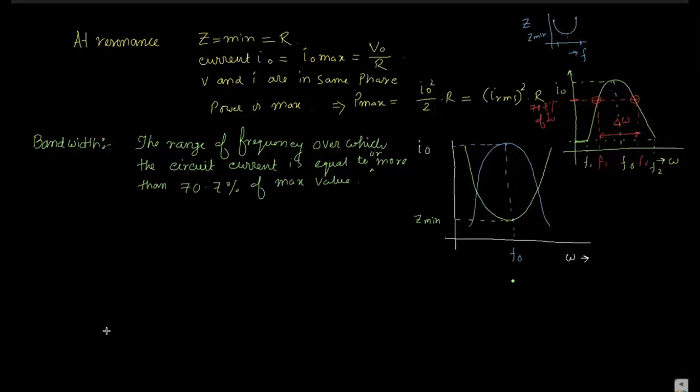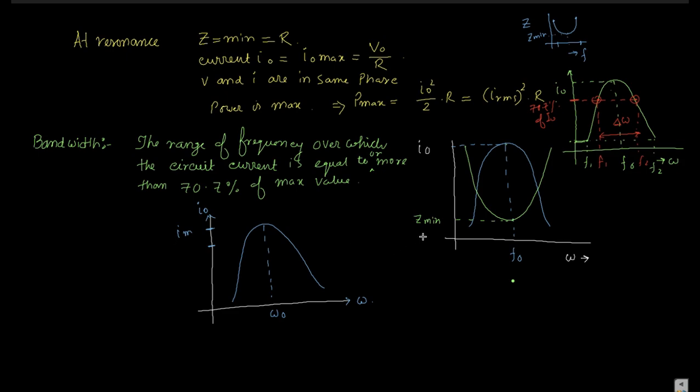So again I am drawing this curve. This is I naught, this is I max. So this is your resonating graph. This is omega. So here it is omega naught, and if it is 100% of Im, this becomes 70.7% of Im.